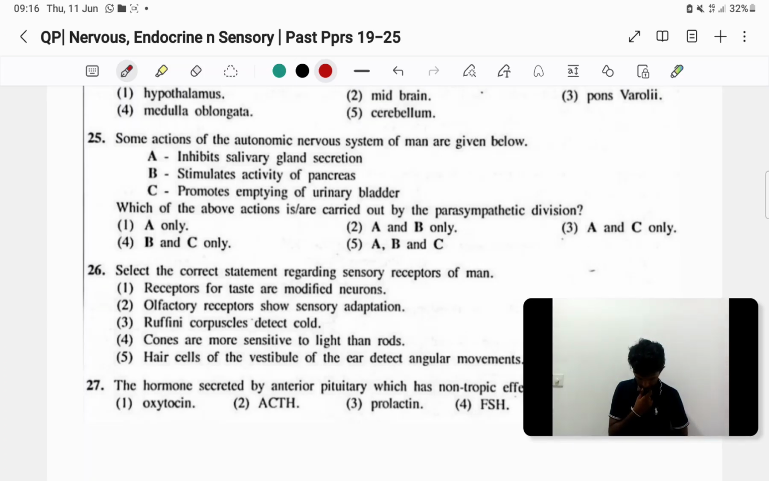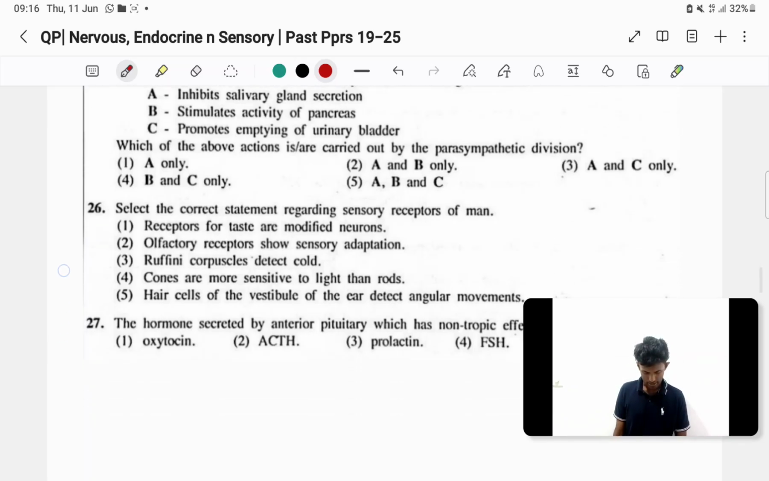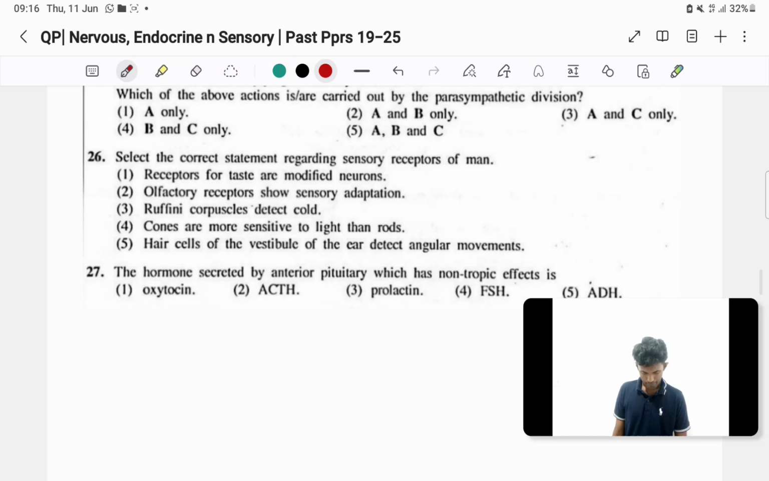Stimulate activity of pancreas, that's correct. Because digestion එක improve කරනවා parasympathetic. B is correct. Promotes emptying urinary bladder, yes, urinary එක stimulate කරනවා. එතකොට B and C correct. Answer number 4. Then 26th one, select the correct statement regarding sensory receptors of man.